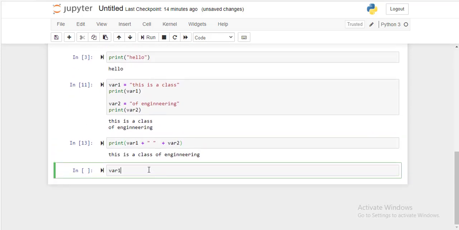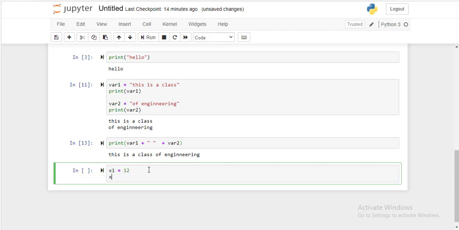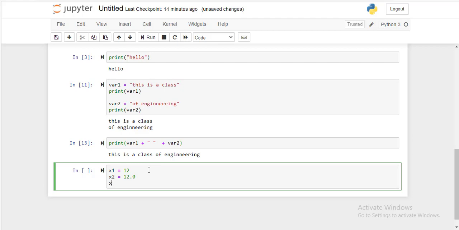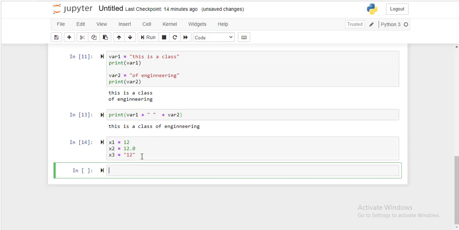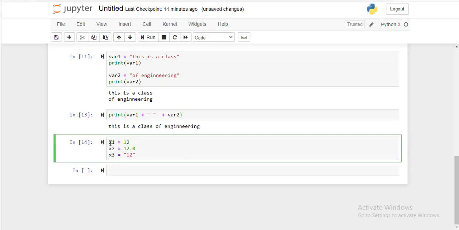Now let's define three other variables. X1 as 12, X2 as 12.0, and X3 as say "12". Okay, run it. Now try to find out the type of these variables.